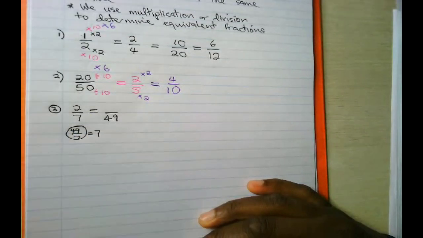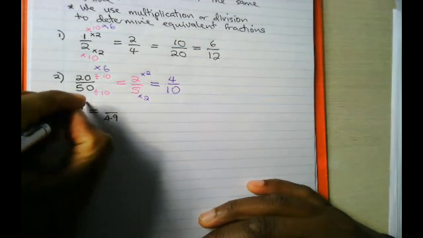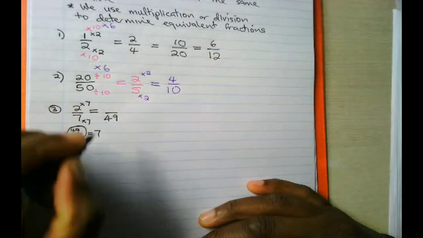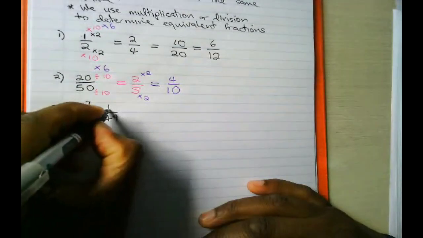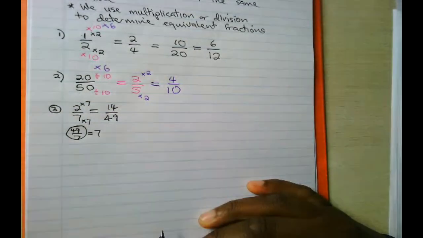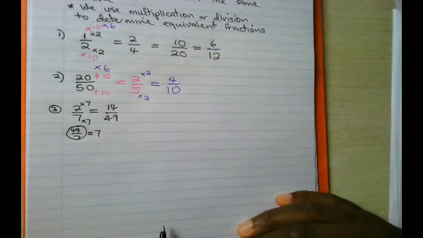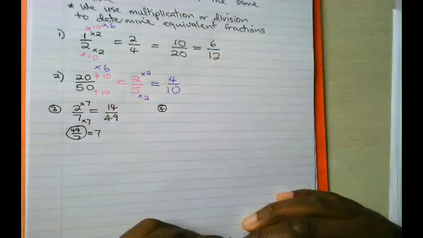So that tells us that we have multiplied by 7. You see that? So it's 2 times 7, we get 14. 7 times 7, we get 49. That's how we get that equivalent fraction. And then let me write number 4 here.